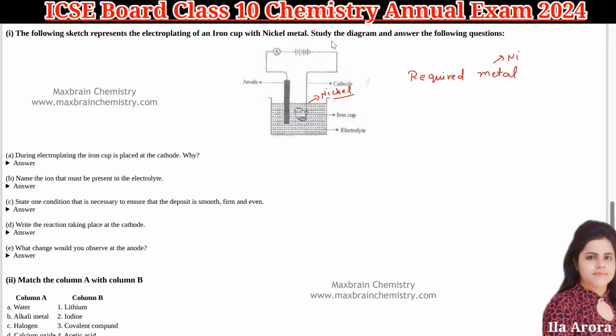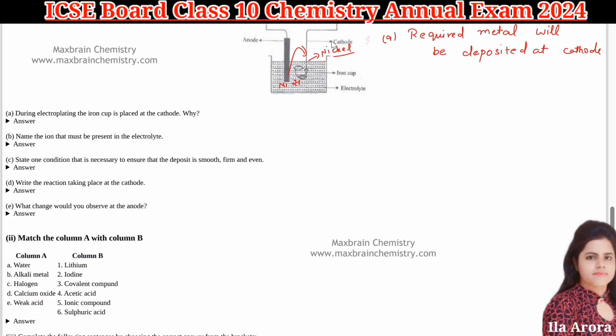So required metal will be deposited at cathode. Okay, this is your first rule. So nickel ions will come in the solution and it will be deposited at cathode. Correct? That is why we have done this arrangement and the iron cup is placed at cathode.